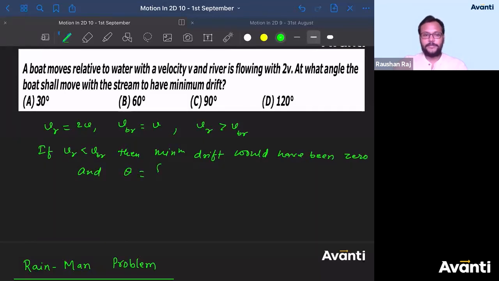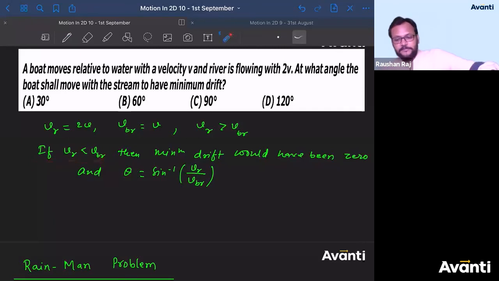And theta would have been sin inverse of, remember, what did we write? Sin inverse of VR divided by VBR. Guys, I'm revising these things so that you should not forget this part. I'm writing this again and again so that you should not forget this. So if VR is less than VBR, the minimum drift would have been 0 and theta would have been sin inverse of VR by VBR.